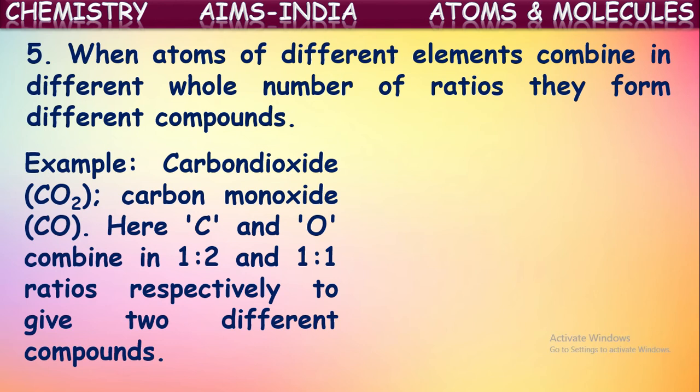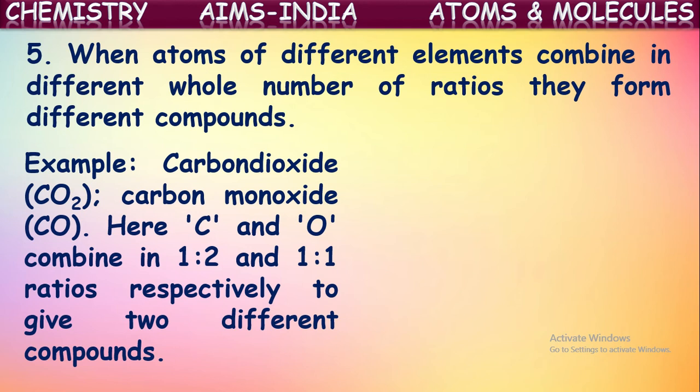We know that carbon dioxide is formed from carbon and oxygen. One more compound is also formed from the same elements, that is carbon monoxide. So carbon dioxide, carbon monoxide, both are formed from the same elements, carbon and oxygen. But here what happened? They combined in different whole number ratios.